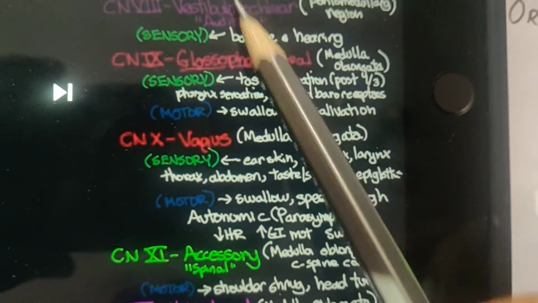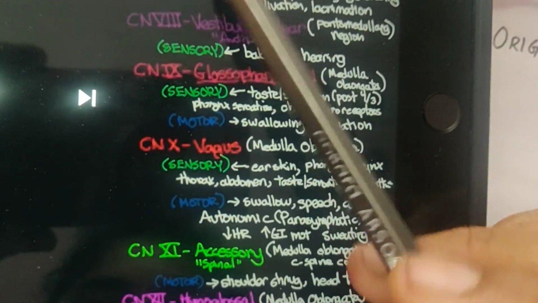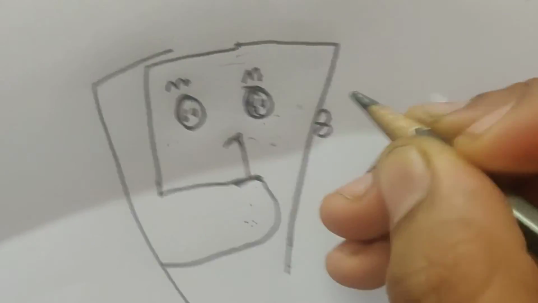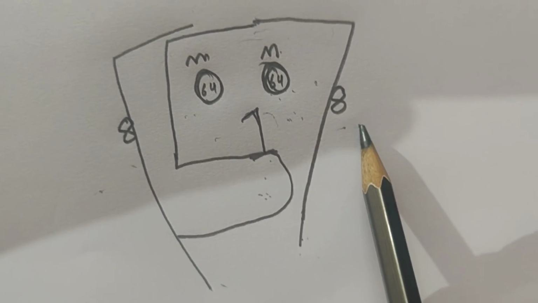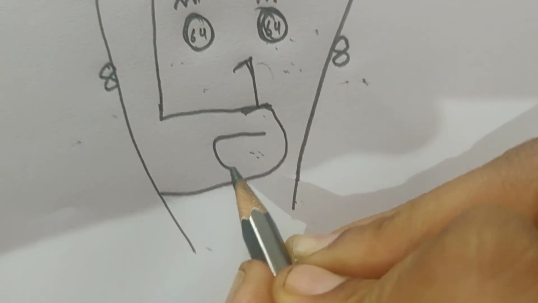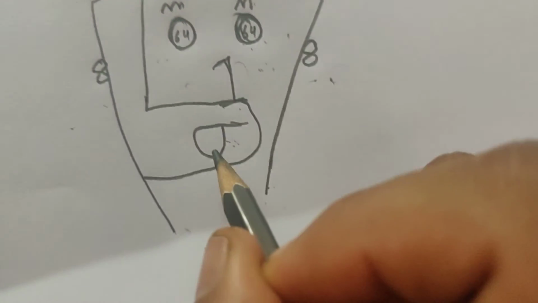Next comes our 8. 8 is for the ears, right? So where it is here, if you can see nicely. The 8 is the vestibulocochlear nerve, that is for ears. So we will draw the ears. Next comes the 9th one, which is the glossopharyngeal, that is our tongue. So here is the tongue, that is the 9.